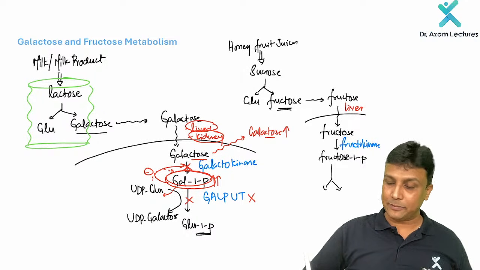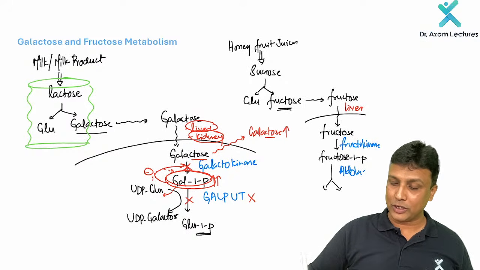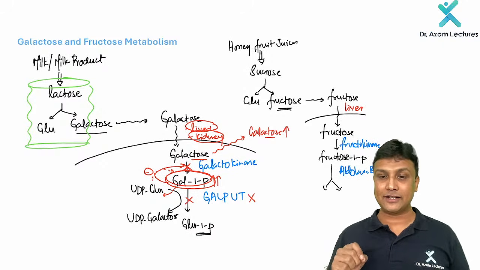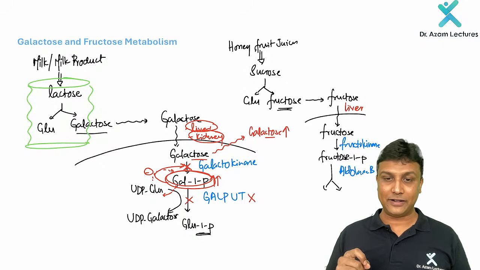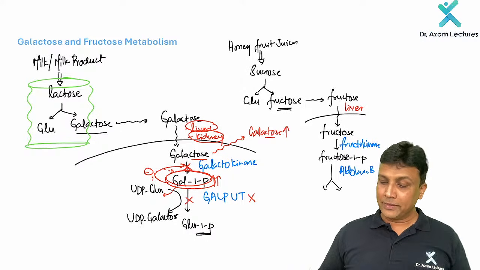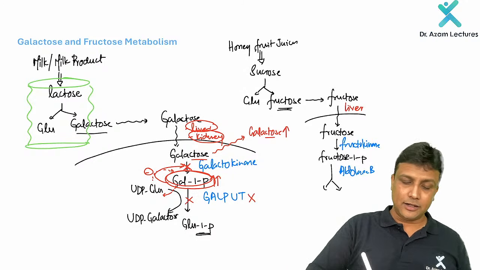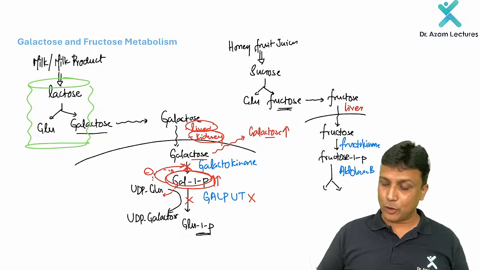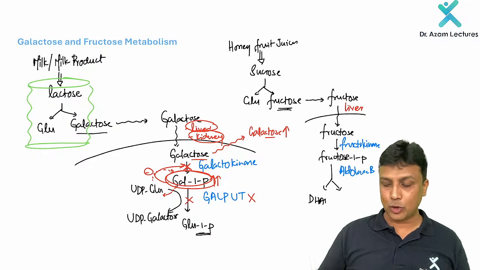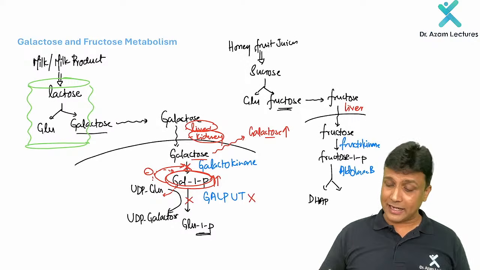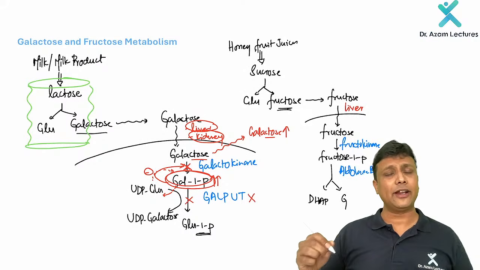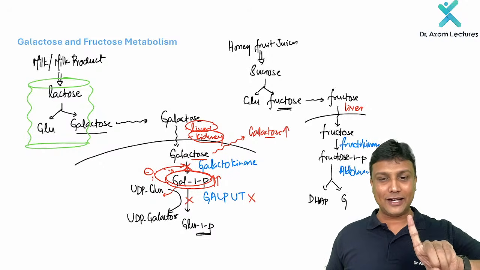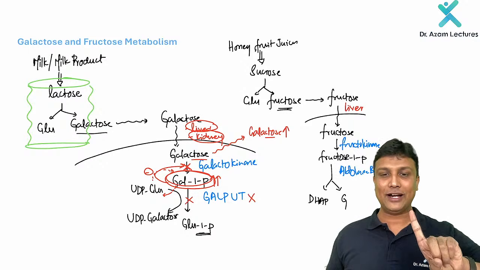And it is going to split in the presence of an enzyme known as aldolase B. Aldolase B, that is a very, very important enzyme. It is going to split into DHAP, dihydroxyacetone phosphate, and then glyceraldehyde. But that is actually not required for us, because that will enter into some other metabolism. Your focus should be only on these two enzymes, fructokinase as well as aldolase B.